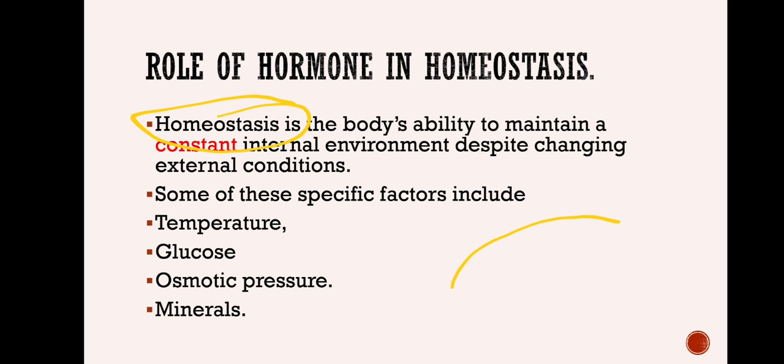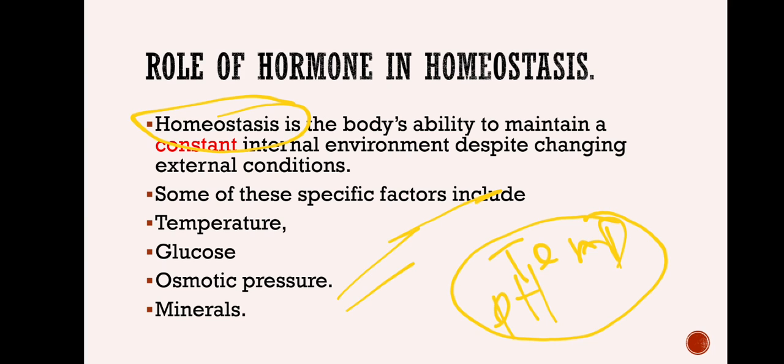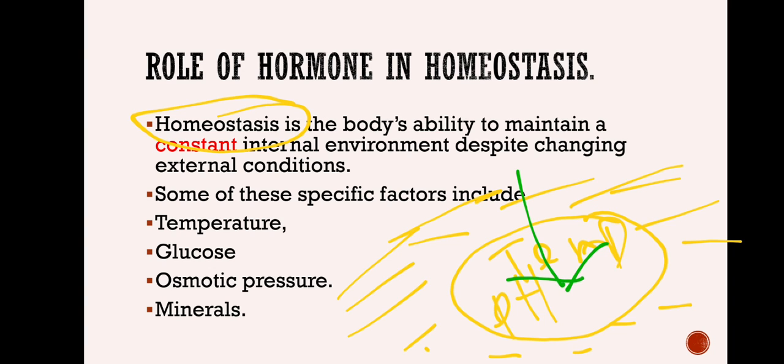For example, if this is a cell, it has its own temperature and its own pH, and the surrounding temperature, in the water or the surroundings, might change, but the body always tries to maintain a constant temperature and pH within a tolerable limit.